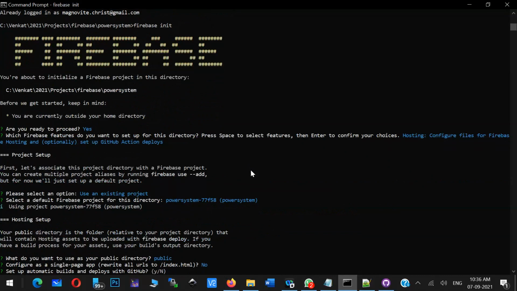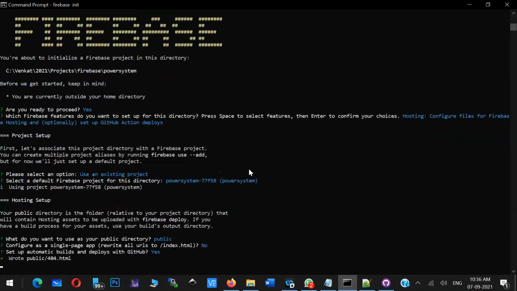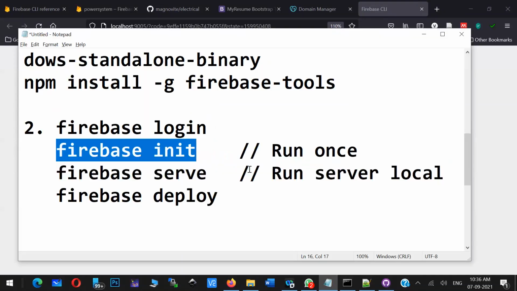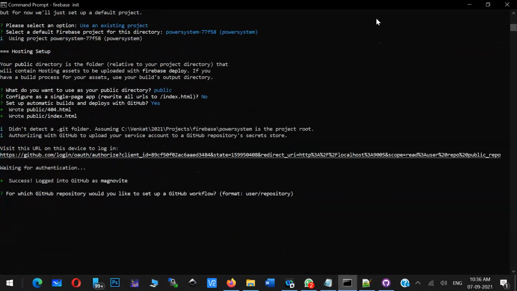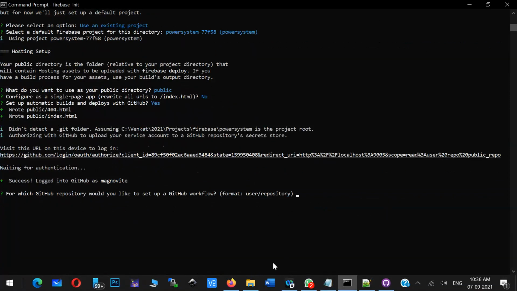Just enter here. So, automatic build and deploy with GitHub, yes or no? That question it is asking. Now what I'll do here, I will say yes. Carefully here you just have to give a small letter y, then press enter. Now it will go to GitHub and connect. If you already logged in, it will directly connect, and it will come back to this particular console.